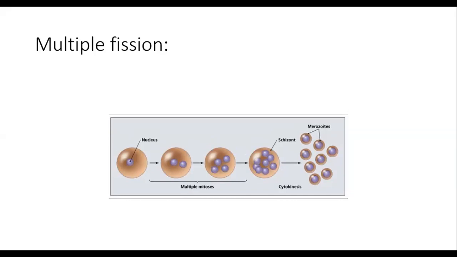I'm just telling you that this life cycle of the malarial parasite, we will see further ahead. But the malarial parasite undergoes such a type of multiple fission, that is why I have given this example here. Don't worry, we'll go into the details of each eventually. See, now this is going to be the nucleus. You can see the nucleus here. It's undergoing multiple fission, multiple mitosis over here. Let us see. 1 becomes 2, 2 becomes 4, 4 becomes 8, 8 becomes 16. So in this way, there are 16 different merozoites. What are merozoites? I'll tell you. Don't worry.